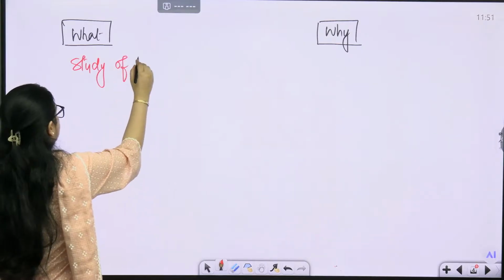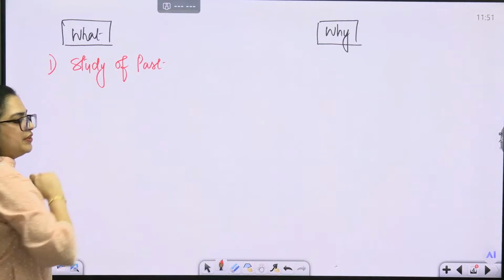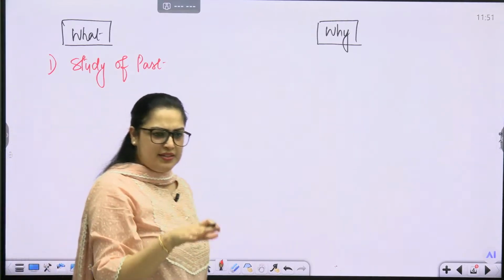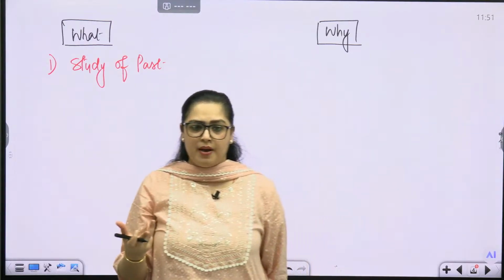Study of the past. This is one part of it. But is this sufficient? No. Why? Then what are the other parts?